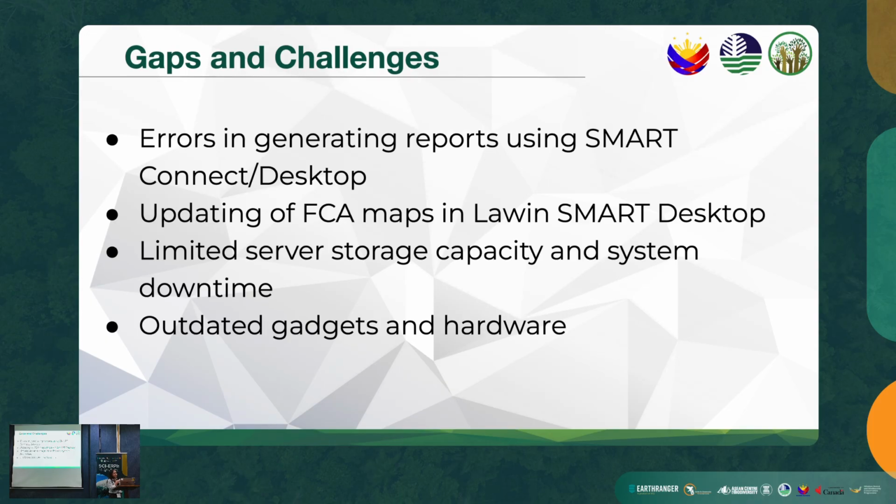Next is errors in generating reports using SMART Connect or desktop. So the report tab fails to generate and display selected information. Another is updating of forest conservation area maps in Lawin SMART Desktop. Then we have limited server storage capacity and system downtime. And we have also outdated gadgets and hardware such as laptops, mobile phones, and lack of drones and power banks to equip our patrollers for effective patrolling.